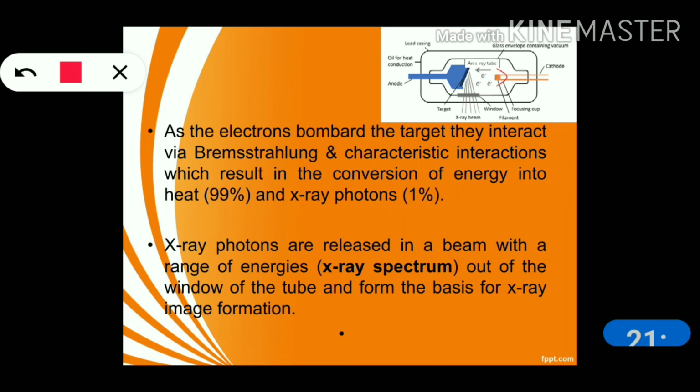So when the electrons bombard this target, they interact via Bremsstrahlung and characteristic interactions that result in conversion of energy into heat 99% and X-ray photons 1%. X-ray photons are released in a beam with a range of energies out of the window of the tube and form the basis of X-ray image formation.